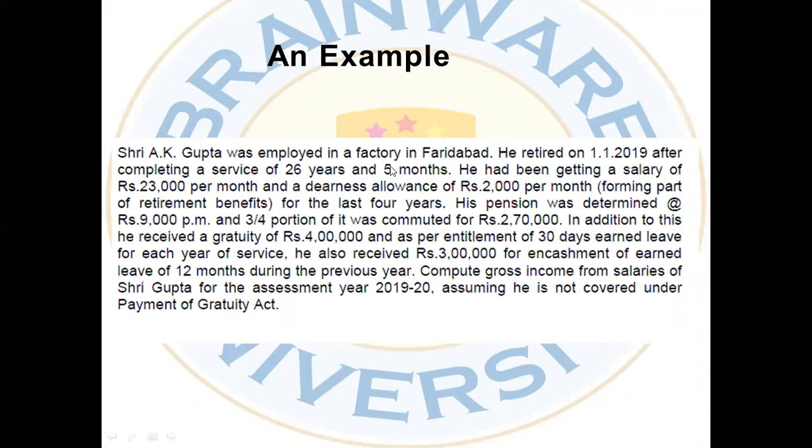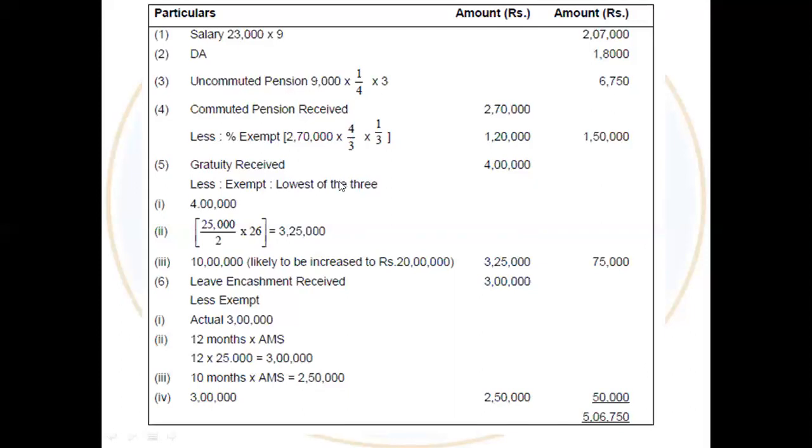But if it is below 6 months, we will not count these 5 months. So the completed years of service is 26 years. So it will be the basic plus DA into half into the number of completed years. So obviously it is 25,000 divided by 2 into 26. The amount is 3,25,000. And the third portion is the government notified maximum amount, that is 10 lakh, or maybe